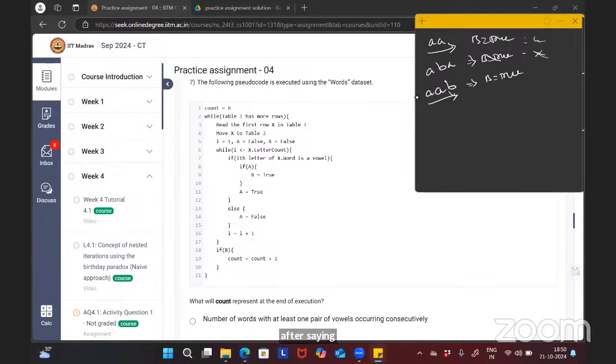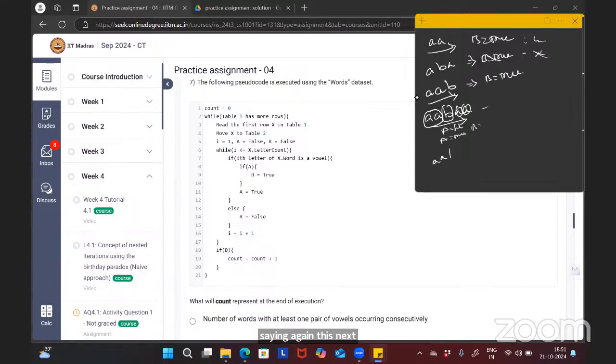So if B is true, then count will be incremented. What happens after seeing A, B, A again? Then will this word be counted? Yes, for the first time, on seeing B, B will be true. After seeing B, A will be made false. And again, after seeing A, A will be made true. After seeing this next A, B will be made true. So this word also will be counted.